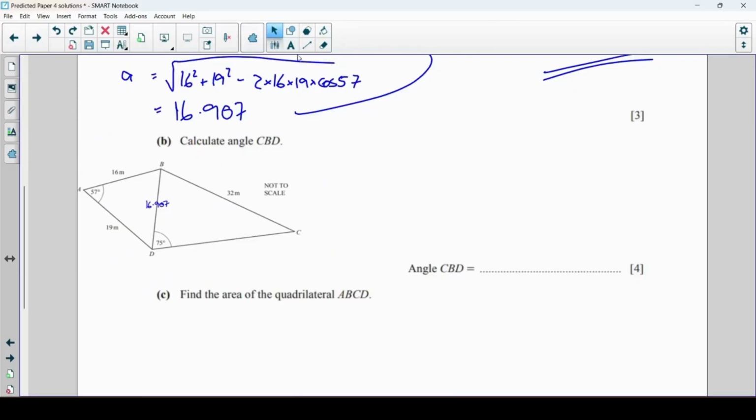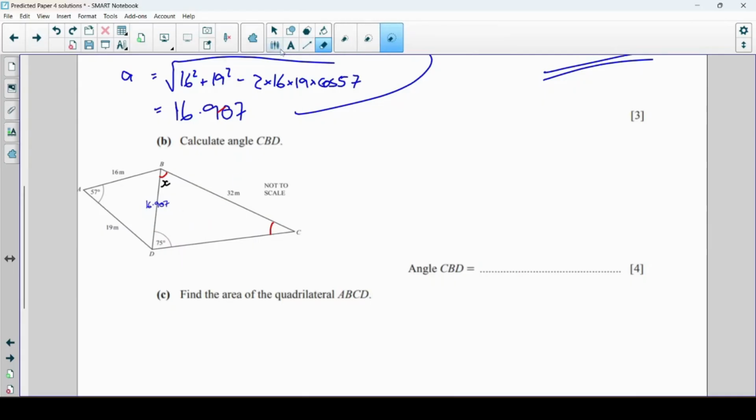Okay, so we want to find angle CBD. CBD, that's this angle here that we're trying to find. I guess now we're going to use this triangle. And what you'll notice is that we have this matching pair in the triangle. If you watch my videos on sine and cosine rule, you'll realise that means we can use the sine rule. Only problem is when I use the sine rule, I don't know what this side is here, so I can't find that angle. But I can by working out this angle first. If we work out this one, then I know that these three angles must add up to 180 degrees.